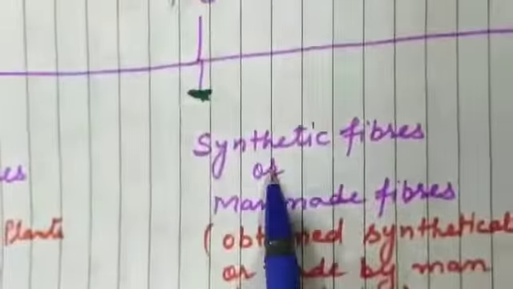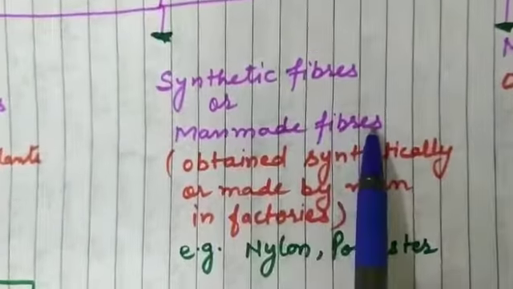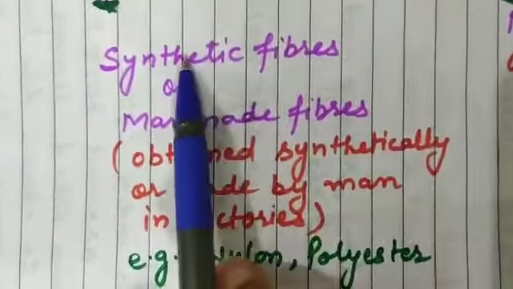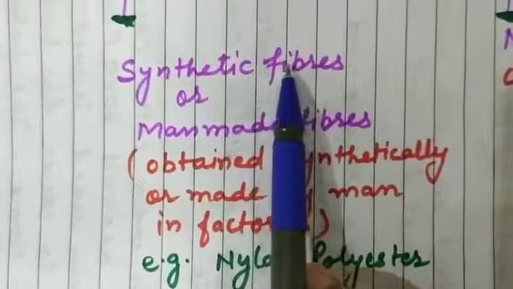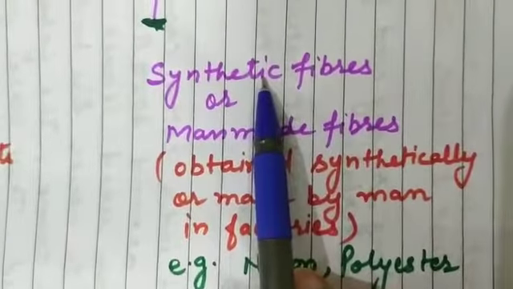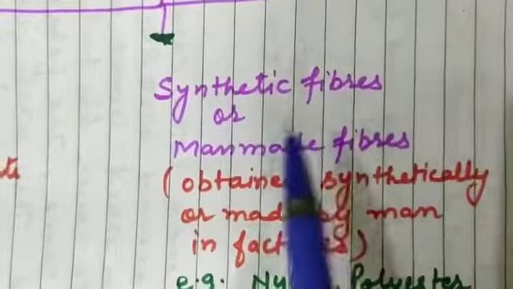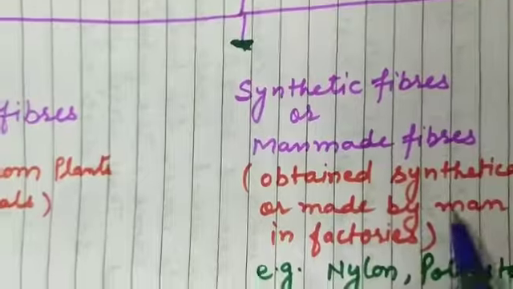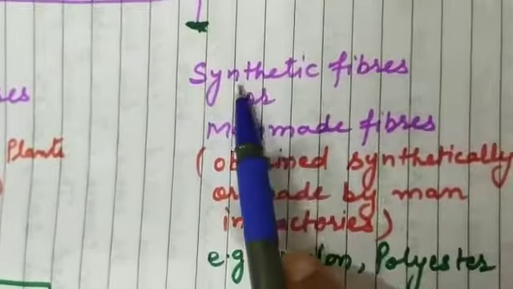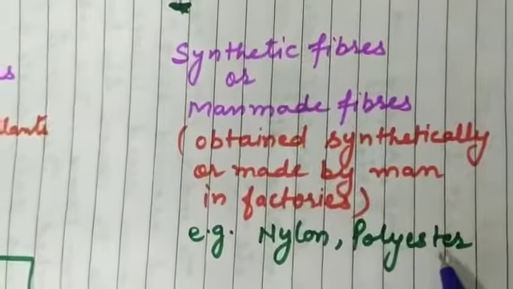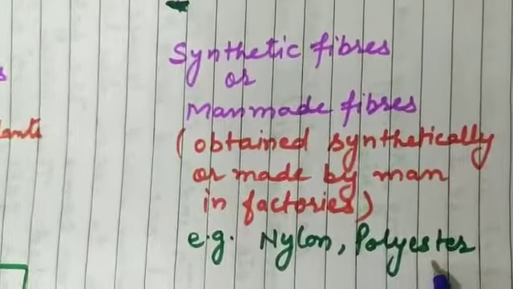Now, next one is synthetic fiber or man-made fibers. Man-made fibers means fiber made by man. Synthetic fiber means the fiber that is made synthetically. Synthetically means in the factories. Now the definition: the fiber obtained synthetically or made by man in the factories is called synthetic fiber or man-made fiber. The examples are nylon, polyester, acrylic, terylene.